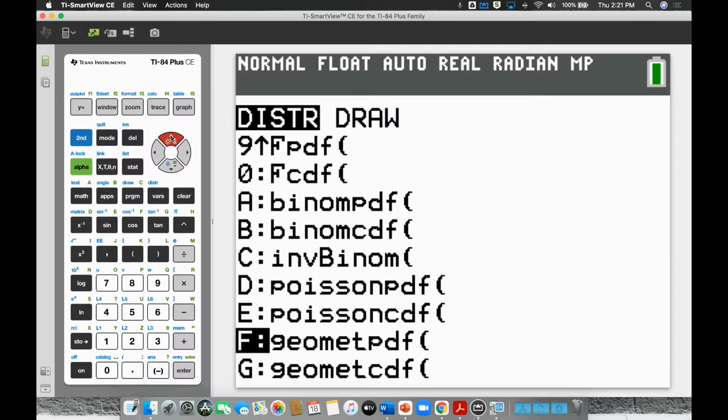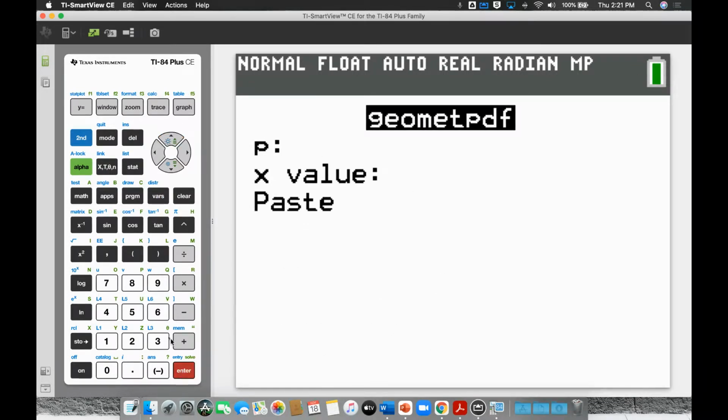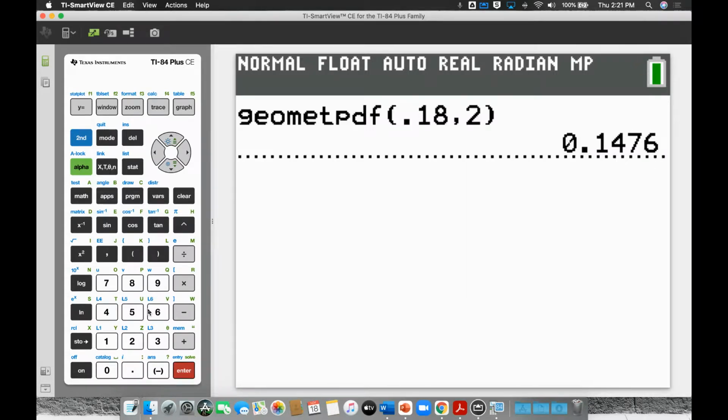This is a PDF because I only want 1, right? So PDF. There's 0.18 as success, and we're going to do 2. I had my 82 and 18 mixed up. Ah, there you go.